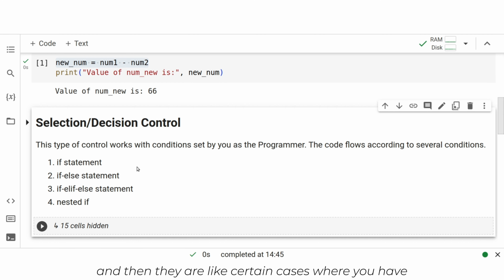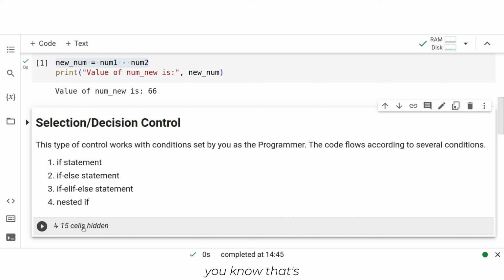And then there are certain cases where you have, if this condition is met, do this; else if this other condition is met, do this; otherwise, if the first if and the second else if conditions are not met, then you need to do this. And then we have what we call nested if as well, where you have many ifs, like if A, go to B, if B, go to C, if C, go to E. That's what we call the nested if.